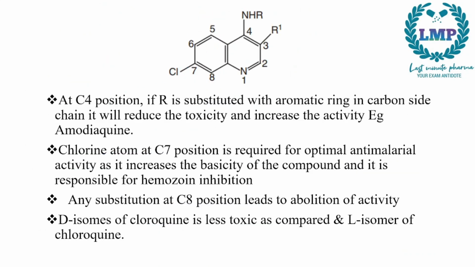Next, at the C4 position, if R is substituted by an aromatic ring, the carbon side chain will reduce the toxicity and it will increase the activity. Example, we have amodiaquine. Now for the structure of amodiaquine, again we will have the same basic structure. So let's draw amodiaquine: a benzene ring, another benzene ring attached to it, a nitrogen group right here, and we will give double bonds.